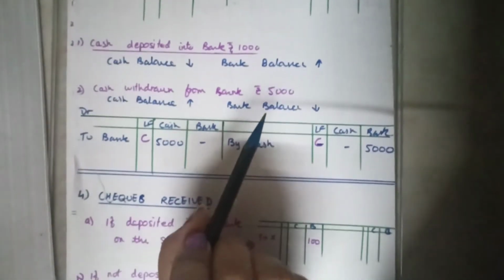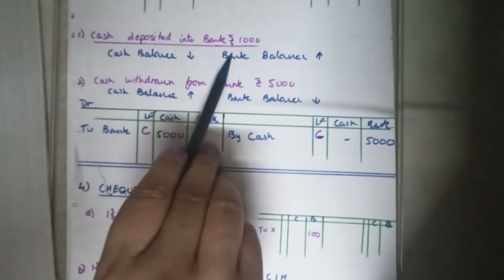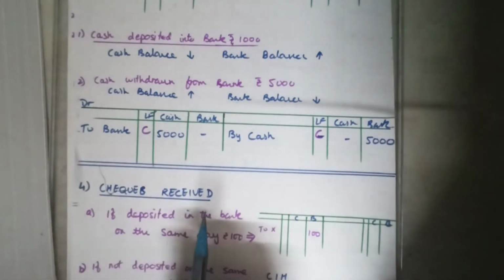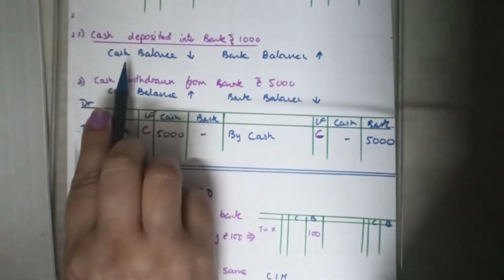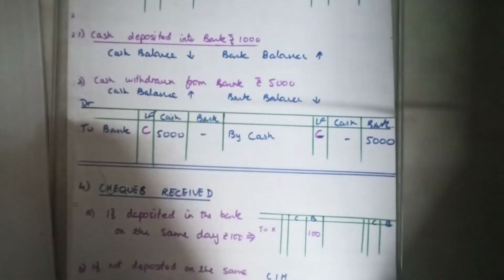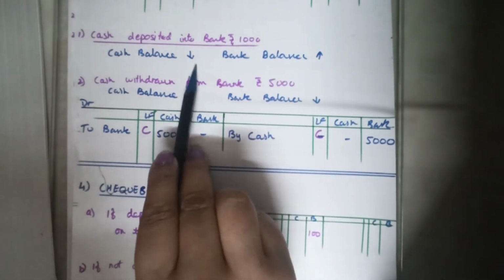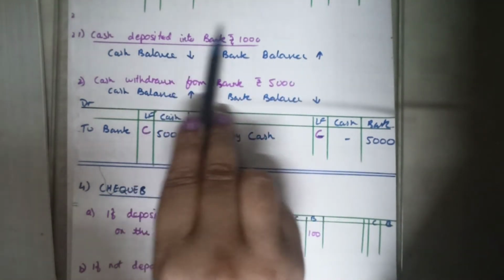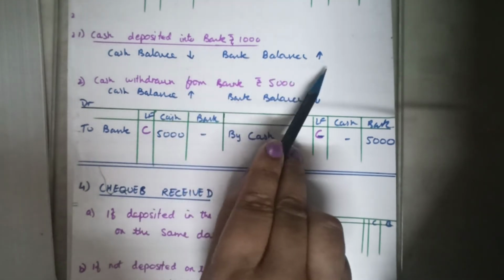Now see here, for example, I've taken: if cash is deposited into the bank, rupees 1000, cash deposited in the bank rupees 1000. That means cash from my cash has been deposited into my bank. My cash with me has reduced and the bank has increased. What was lying with me, I have deposited in the bank. So my cash balance reduces and the bank balance increases.